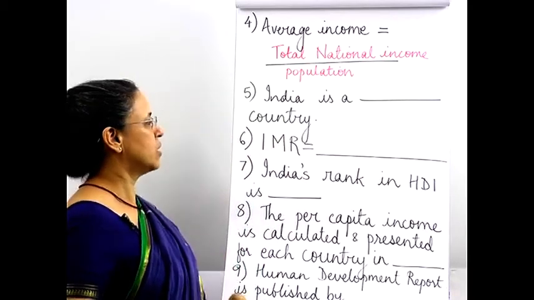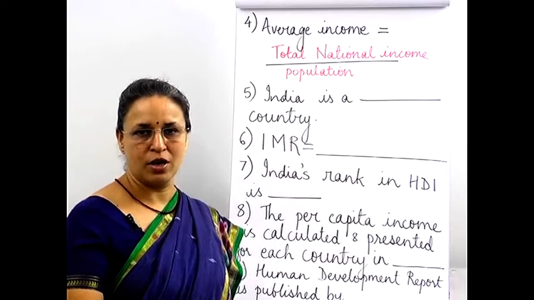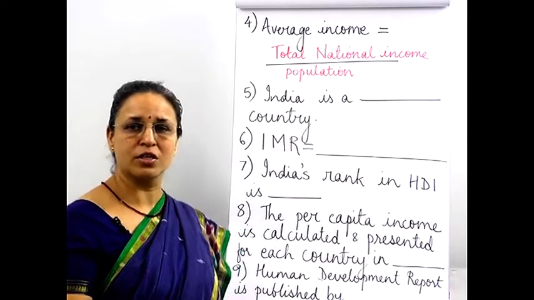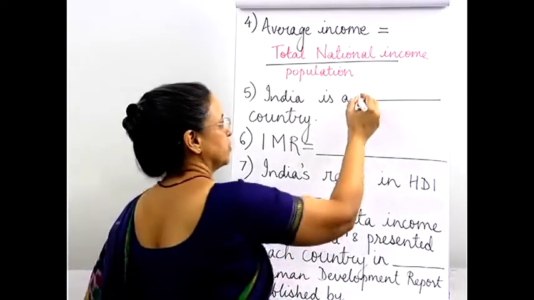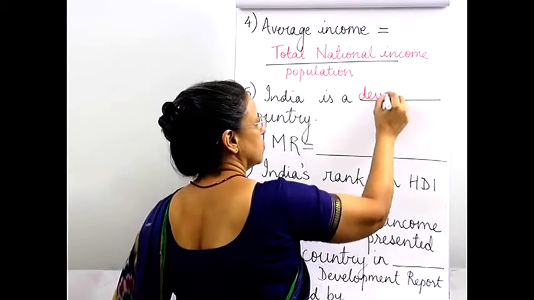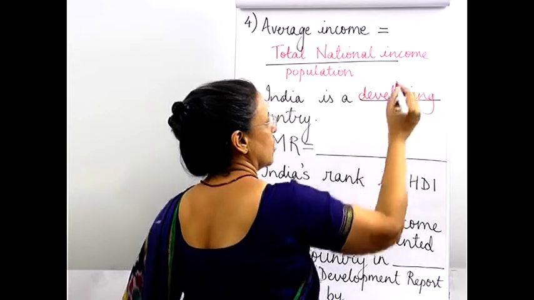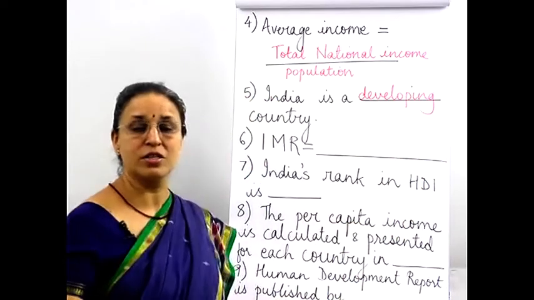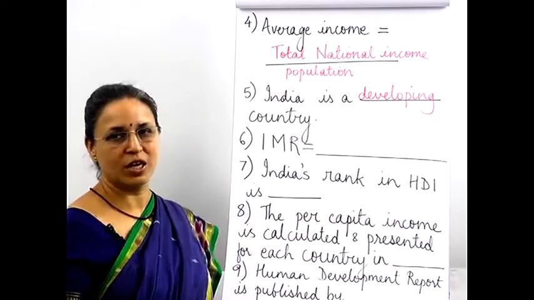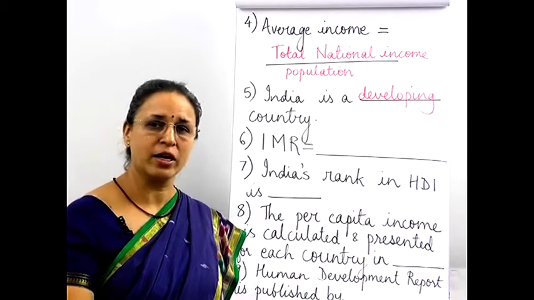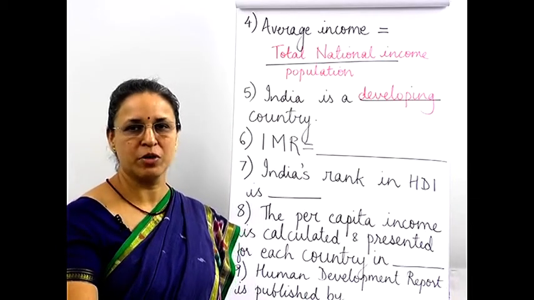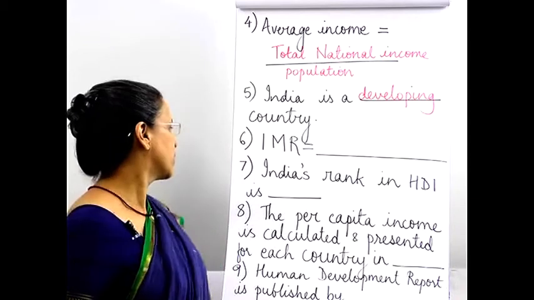Fifth, India is a Dash country. Unfortunately, we are still called a developing country. We hope to soon be called a developed country. Abdul Kalam's dream had been that by 2020, we will be among the developed countries.